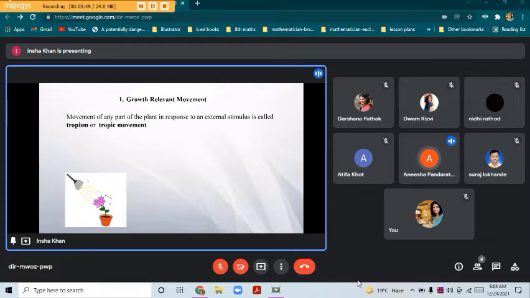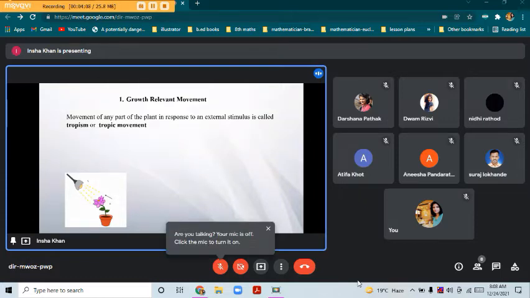Plant is moving towards the light. Correct. So here the plant is moving towards the light, or bending towards the light. When the shoot of a plant gives response to light, such movement is called phototropic movement or phototropism.